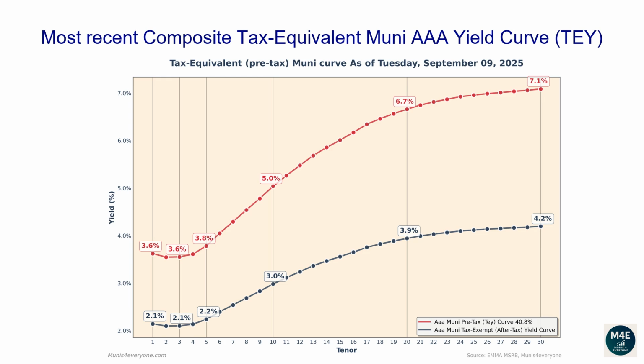The one-year tax-exempt yield is 2.14%, corresponding to a 3.61% tax-equivalent yield for investors in the top tax bracket. The two-year tax-equivalent yield is 3.55%. The 5-year tax-equivalent yield is 3.78%. The 10-year tax-equivalent yield is 5.04%. The 20-year tax-equivalent yield is 6.66%. The 30-year tax-equivalent yield is 7.09%.